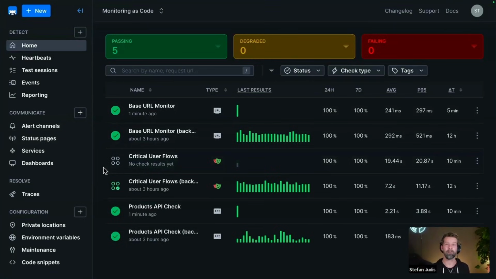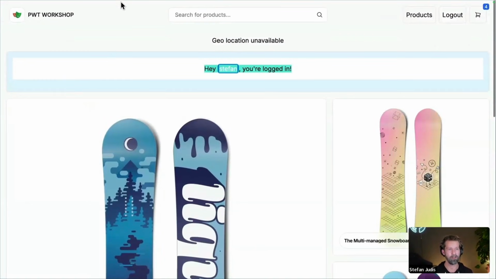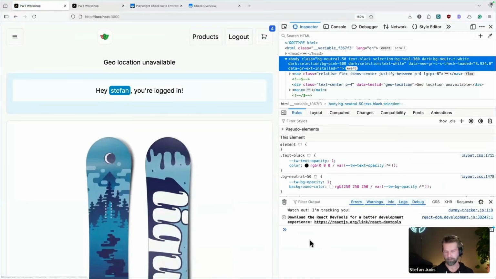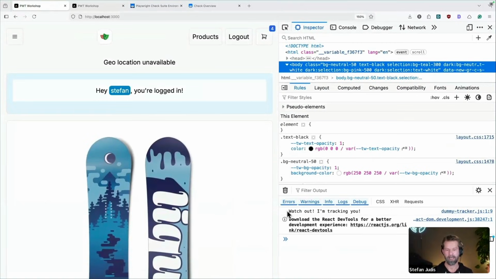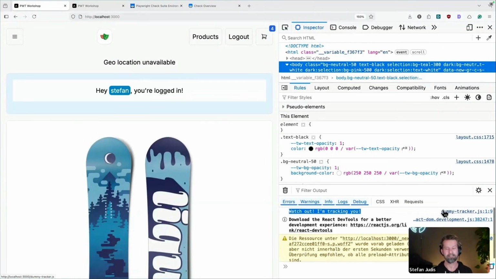But now, as I already mentioned, we started monitoring and running Playwright tests against production, which means that we will make a lot of requests, which also means that we will trigger some metrics and analytics scripts. So let's have a look at our example here. So this is now localhost 3000. And what is going on here is when we check the browser console, we have a console log which is like, watch out, I'm tracking you, which comes from a dummy tracker. So I didn't implement real tracking here with Google Tag Manager or something, but here's clearly a script that shouldn't be executed when I do production monitoring.